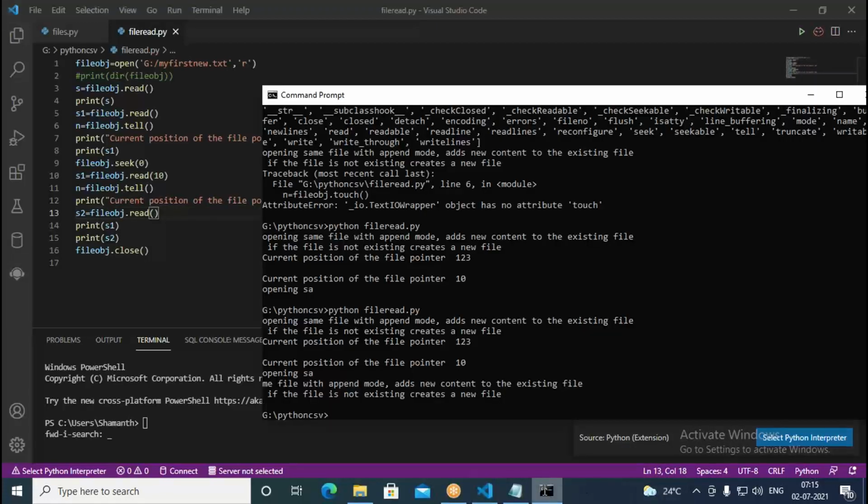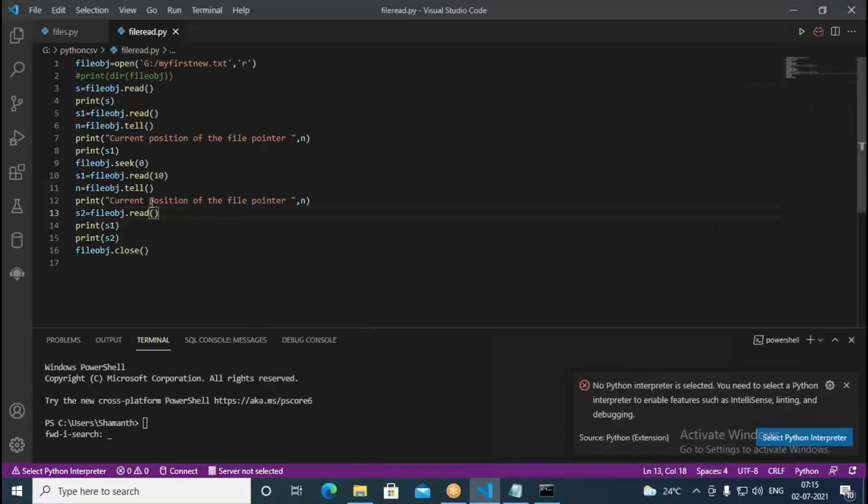So if you go to the 10th position, from "me" to the end of the file is exactly this. Here you have "opening same file", which is the total content of the file. But we have moved to the 10th position in the file. So it starts from "me", and it's going to print the rest of the file data here. With the help of seek, we can move the file pointer, and with the help of tell, we can print where exactly we are in the current file. Then S2 is reading from the 10th position, and we print the S2 data here.